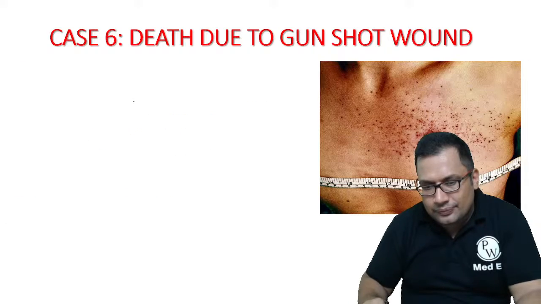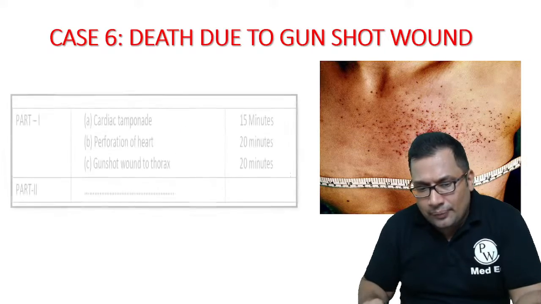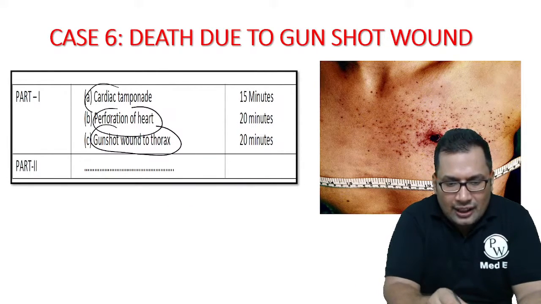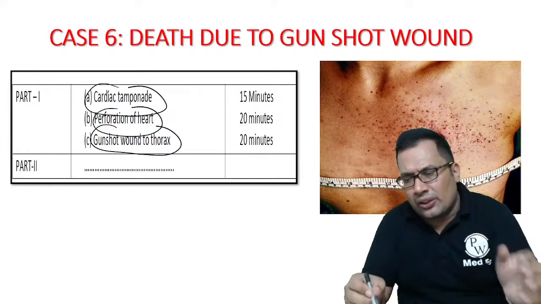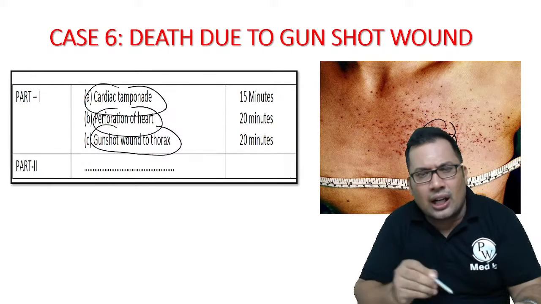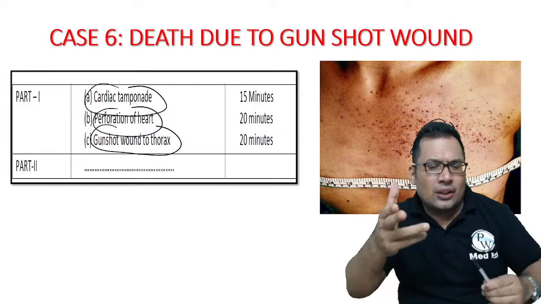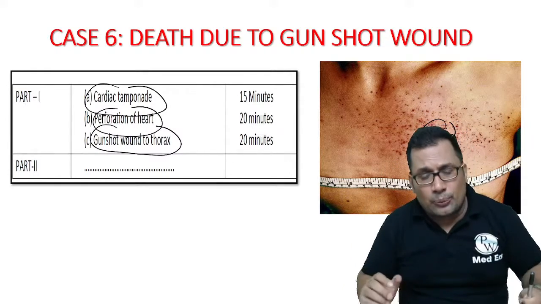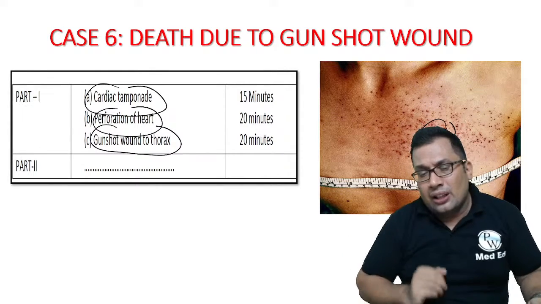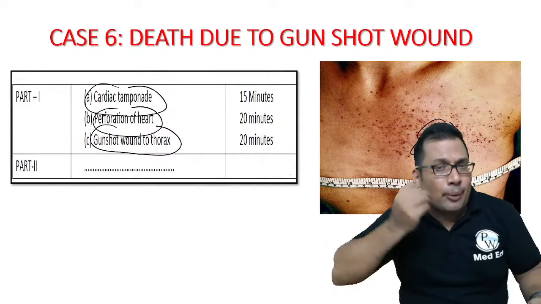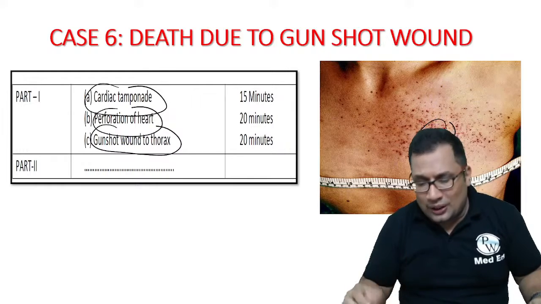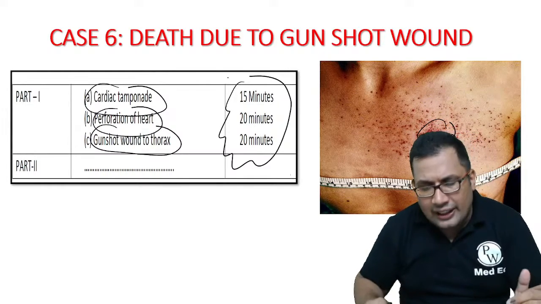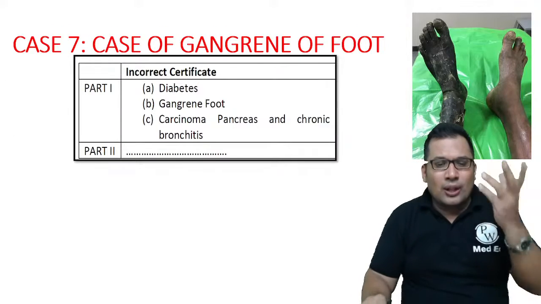This is one example. Death due to gunshot injury. Gunshot injury gives rise to what? Perforation of the heart, cardiac tamponade. Consider a gunshot injury to the heart, over the left side of the heart. So probably there is a perforation of the heart, which you will come to know after doing the autopsy. Then cardiac tamponade is 1A, perforation of heart is 1B, gunshot injury is 1C. Again, you can mention time sequences here. It's very short. One more example.